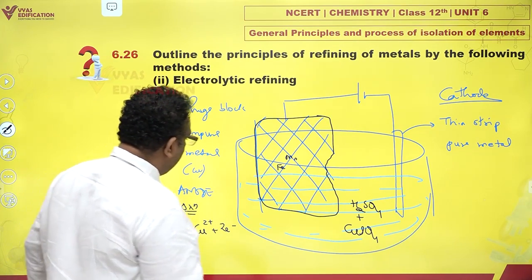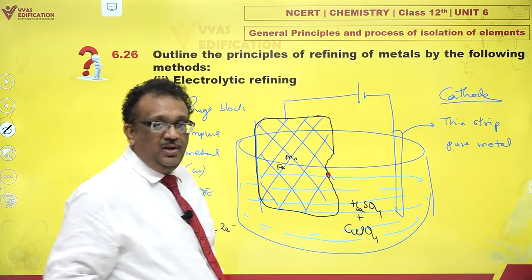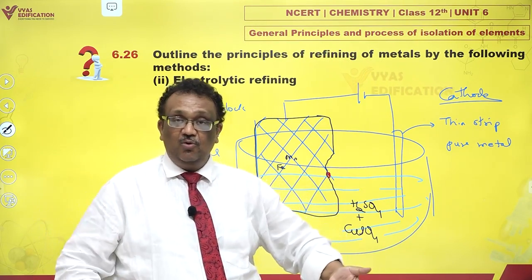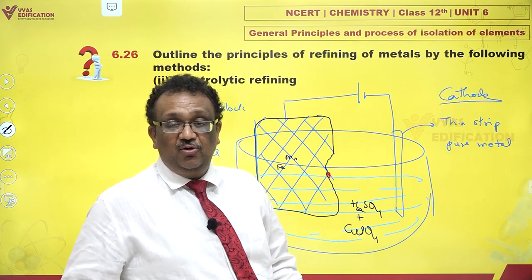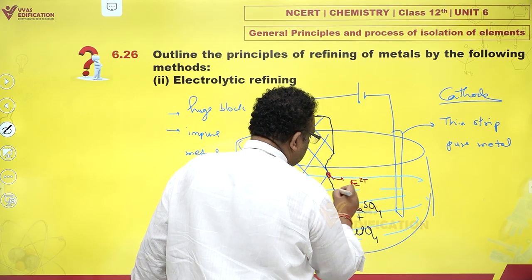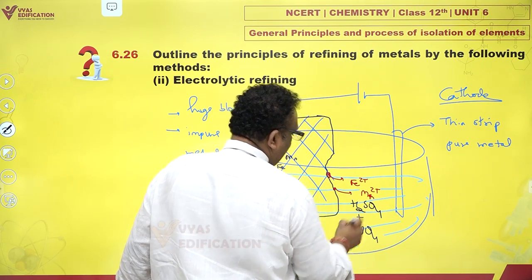Now just imagine, had there been a particle of, say, iron here. The moment iron is exposed, iron says, wow, I can also undergo oxidation because I am more reactive than copper. And you find that iron also passes in the solution as aqueous ions.